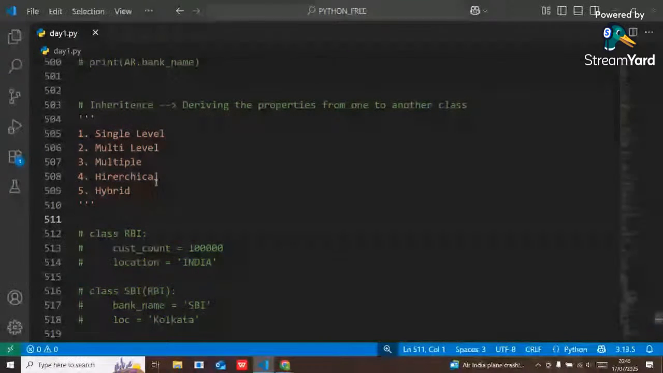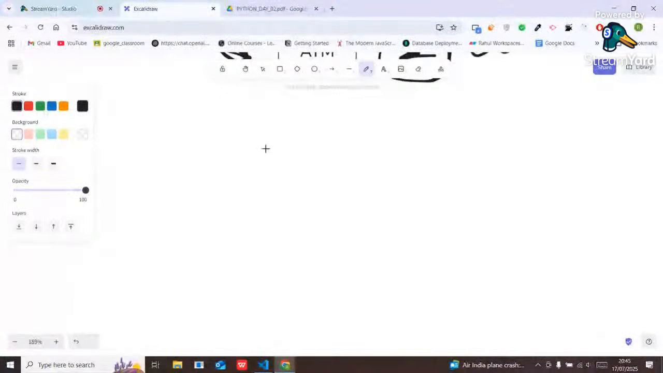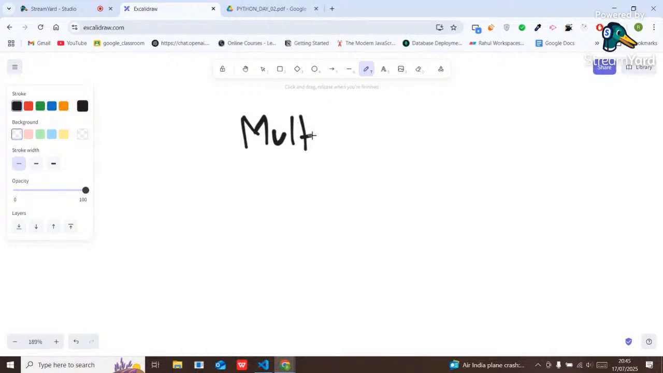Okay, guys, multiple means what? We have understood multi-level inheritance, right? Now what does it mean by multiple inheritance? Can anybody tell me, guys, what is the meaning of multiple inheritance? Anybody? More than one parent class.